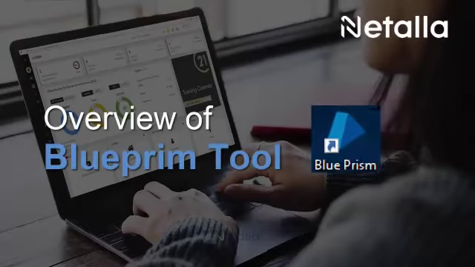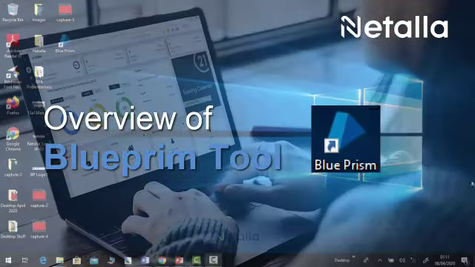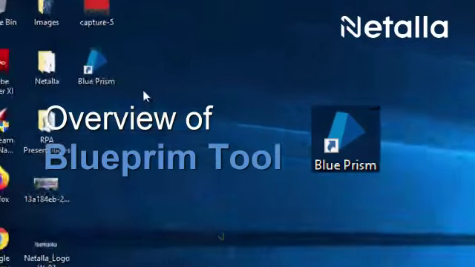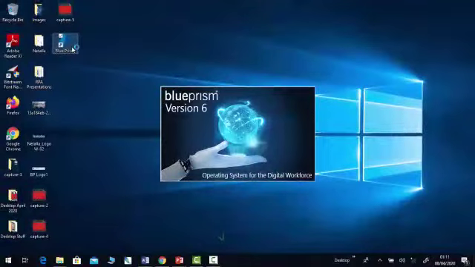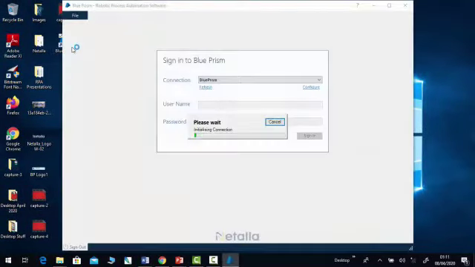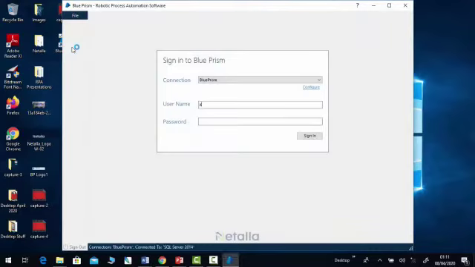Now, let's see the overview of the Blue Prism tool. This is how the Blue Prism icon looks. Just double-click on the icon. You will see a sign-in screen, in that you need to enter username and password and click on Sign In.